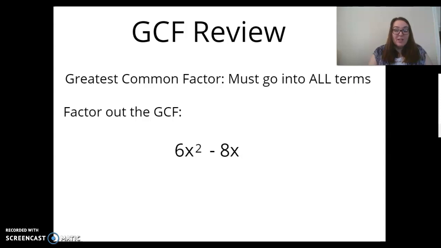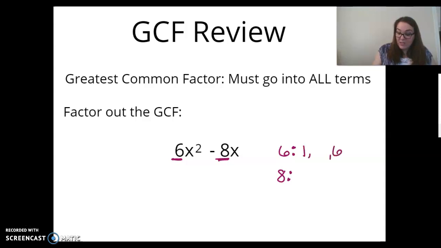So when I have this here and I say, hey, let's factor out the GCF, remember that I like to first look at the numbers. This is kind of how we've talked about it. Look at the numbers, 6 and 8. What do 6 and 8 have in common? If it helps you, write down 6 and 8 and all their factors. 6 is 1 times 6, and 6 is also 2 times 3. 8 is 1 times 8, but it's also 2 times 4.